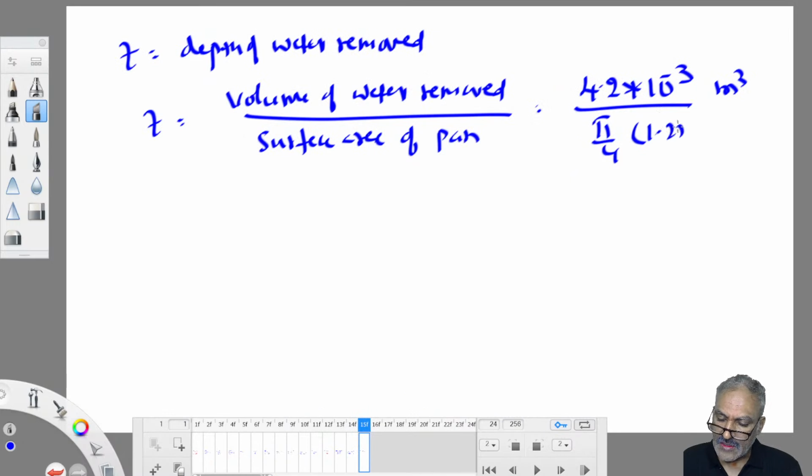4.2 into 10 power minus 3 by pi by 4 into 1.22 square. Meter cube by meter square, you will get the answer in meters. Come on, work out. So 4.2 into 10 to the power minus 3 by pi by 4 into 1.22 square.